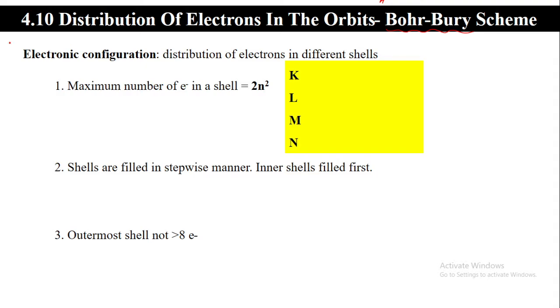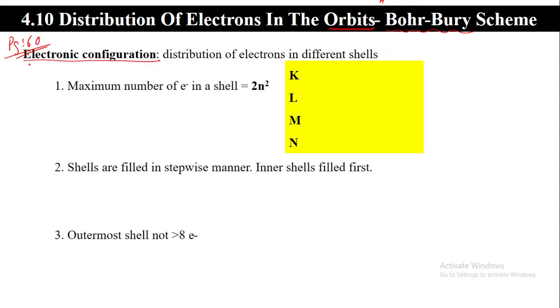Page number 60, the distribution of electrons in orbits. How is it explained? It is explained by the Bohr-Bury scheme. So what they are explaining here, the distribution of the electrons in the different orbits, shells, energy levels, whatever synonyms you are using, is known as the electronic configuration.